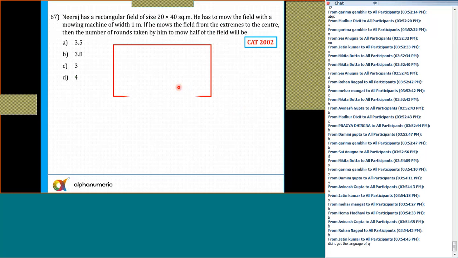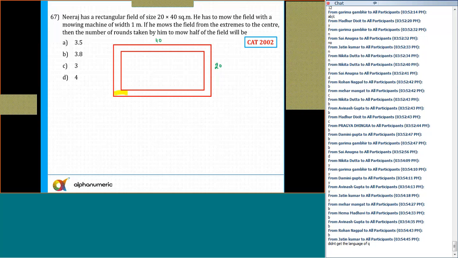Neeraj had a rectangular field of size 20 into 40. So this is a rectangular field of size 20 into 40, so this is 20 and this is 40. He has to mow the field with a mowing machine of width 1 meter. If he mows the field from the extreme to the center, then the number of rounds taken by... So Neeraj will start mowing here. So in the first round, he will mow this area.